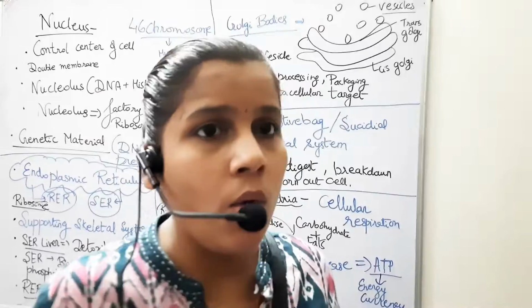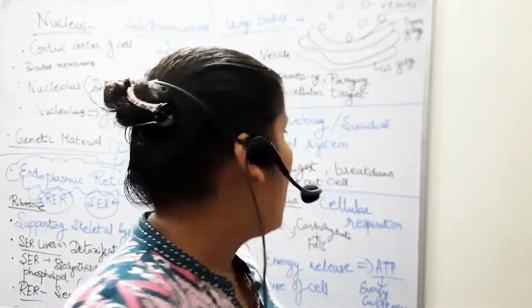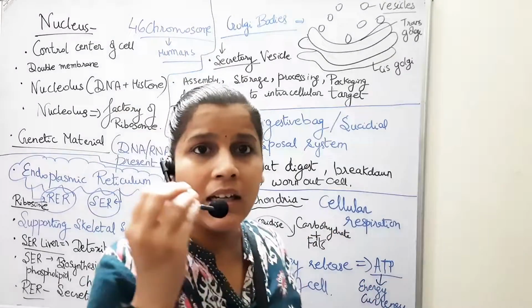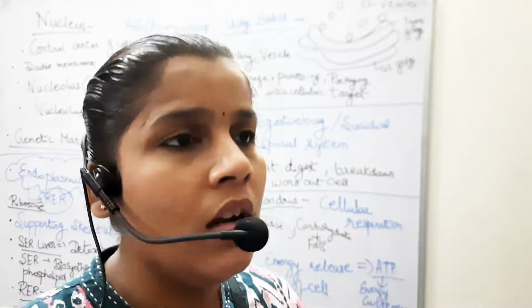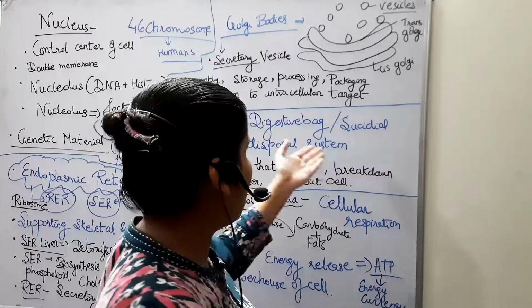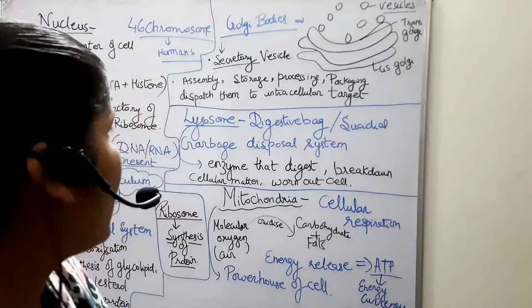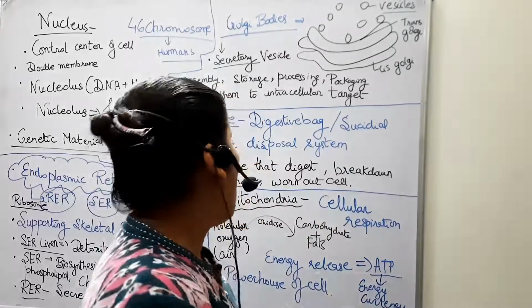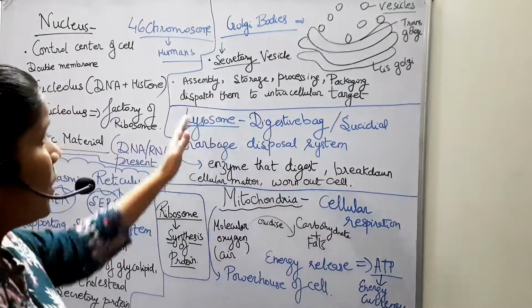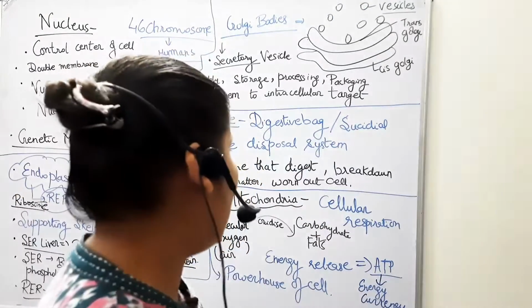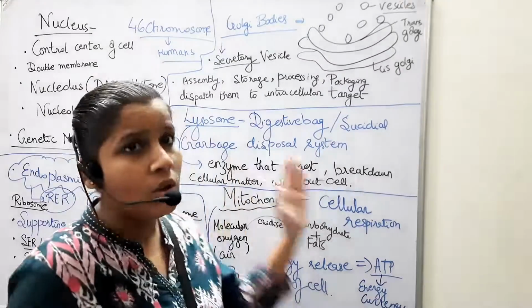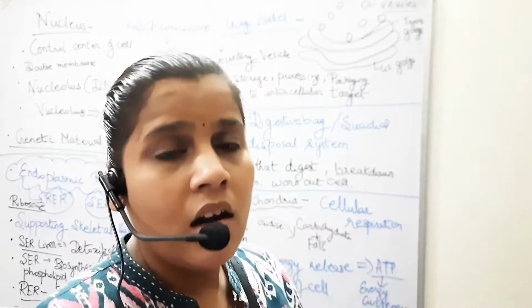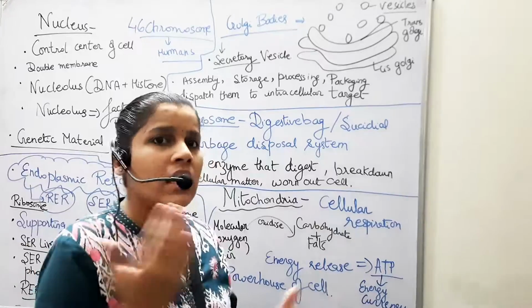It will digest the whole layer of the protein and also the cellular materials are being broken down into the lysosome. So it acts as a digestive bag or garbage disposal system, or suicidal bag. So this is very much important, lysosome, for clearing of the cells. Now next, so that the new replaceable cells can be made and the old ones are being degenerated.